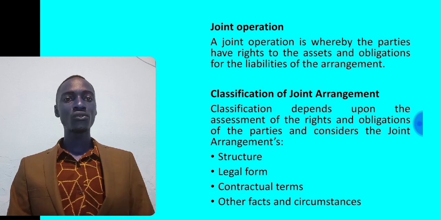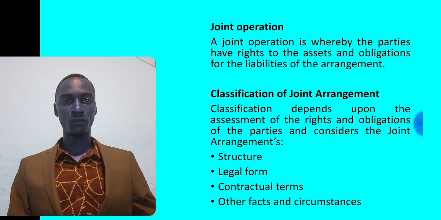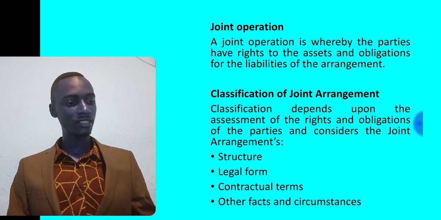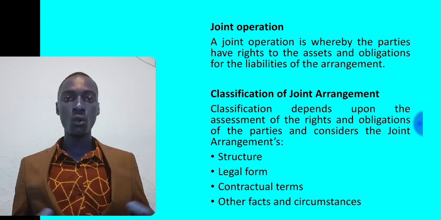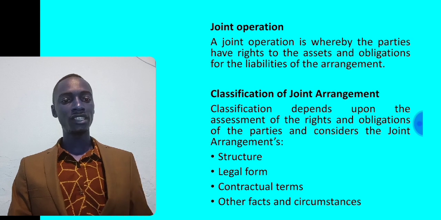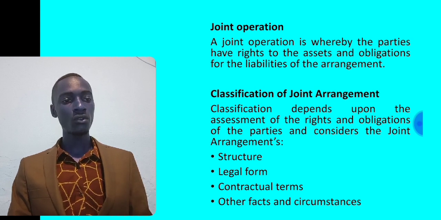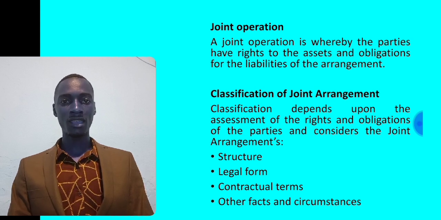For there to be joint control, there should be what we call collective control of the arrangement. So meaning that no single party should control the arrangement, but all parties should be controlling the arrangement. Then still, for there to be joint control, there should be unanimous consent regarding the decisions about the relevant activities of the entity.